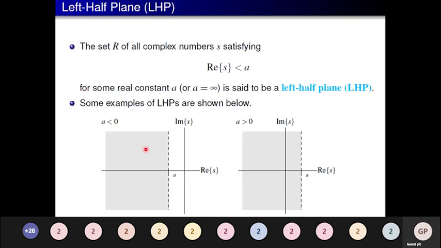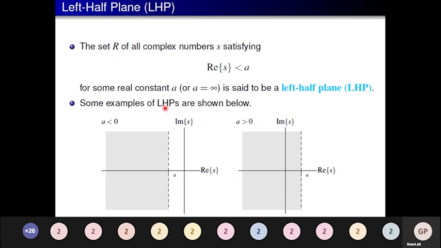As an example, when a is less than 0, you have the real part of s and the imaginary part of s. The strip that is parallel to the j omega axis, we call it the region of convergence, and this is the area where it is going to converge. Similarly for a greater than 0, we will have the value of a on the positive axis, and this is our region, the left half of the plane.